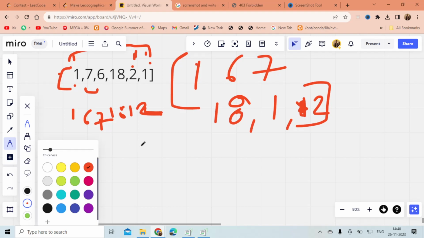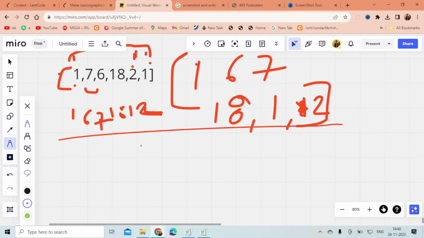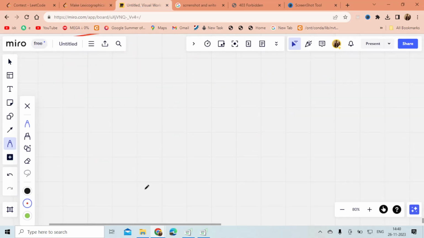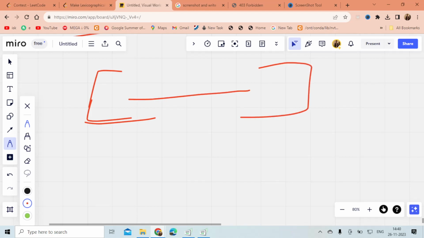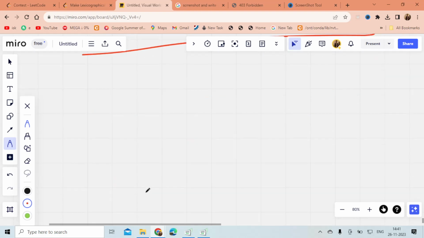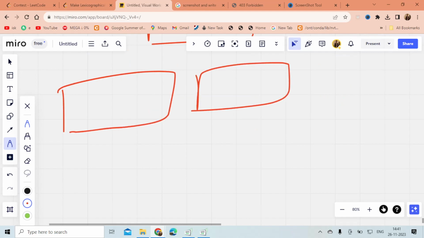Okay, so this was pretty much the solution. I hope this is clear to you. So basically, if I summarize what I am doing: if we can swap every element in an array with some element, then I can sort it, with the use of bubble sort or any sorting algorithm which requires swapping. But here is the condition: they have given a constraint that we can swap only those elements whose difference is greater than or equal to k. So we have divided the array into groups, right?